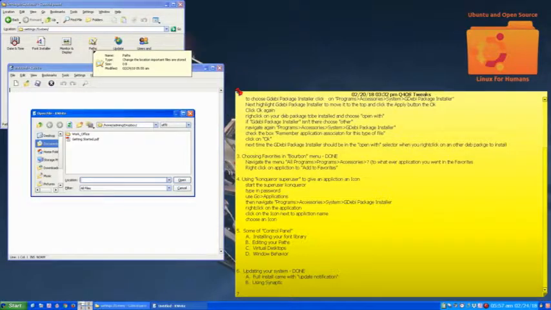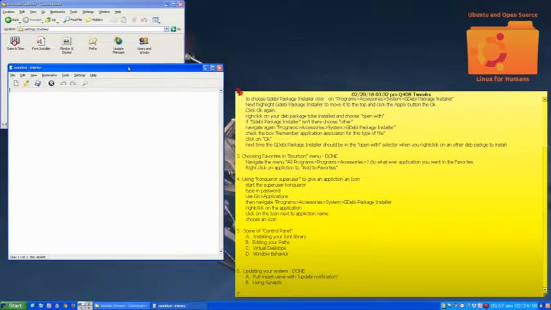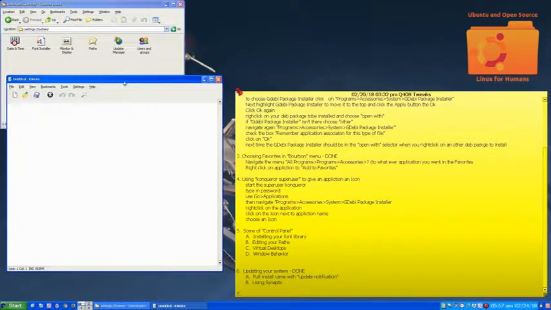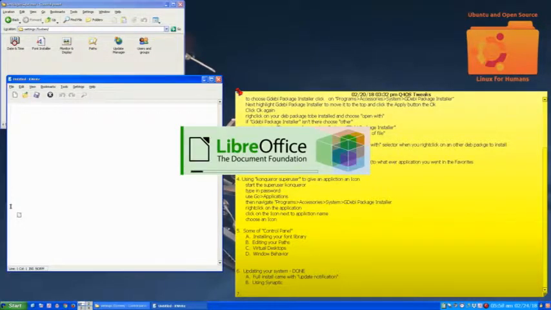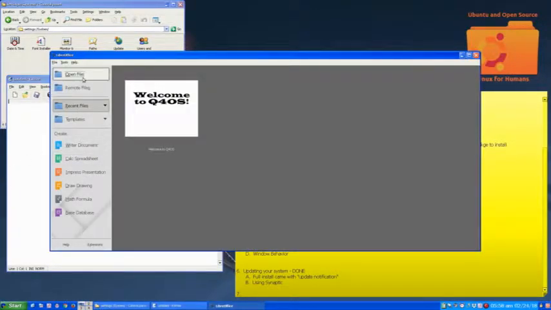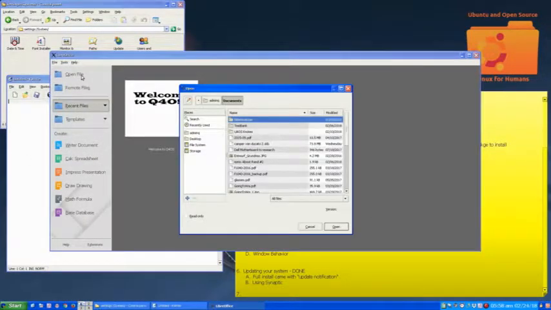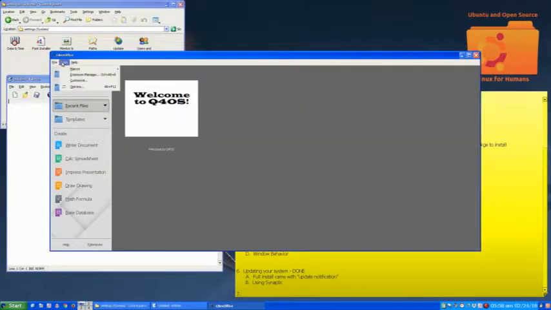So you can change your default paths for some of your applications that respond to it. Like LibreOffice. Let's start LibreOffice. As we know, LibreOffice has built-in paths, so it goes to Documents. And you can set these paths up under Tools and Options.